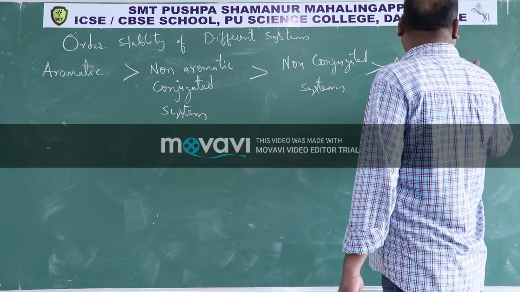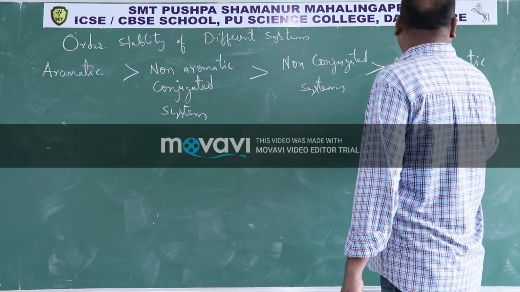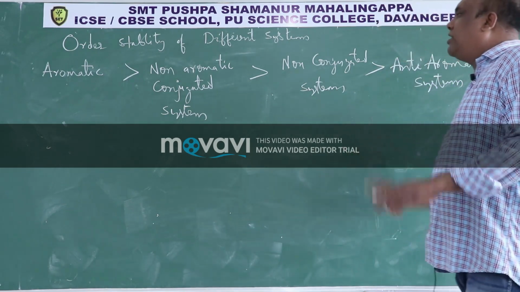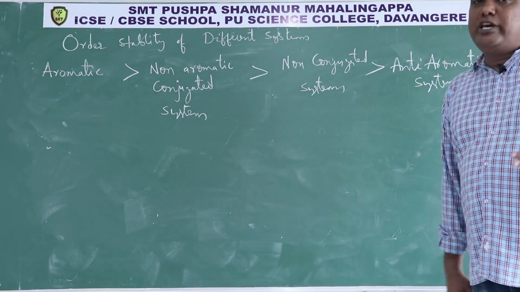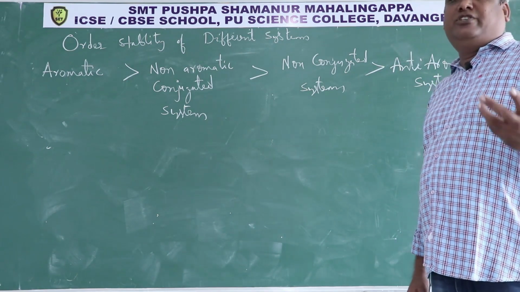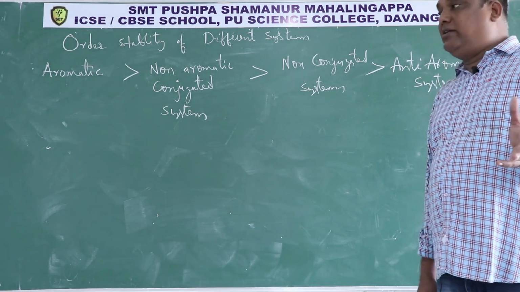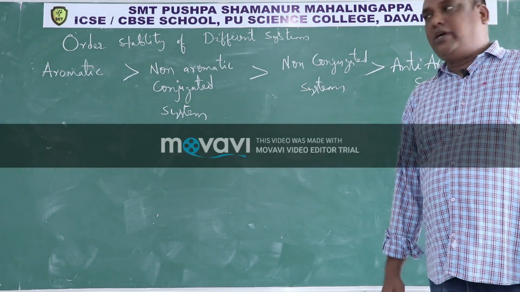anti-aromatic system means this is the least stable system. This order you have to remember, this is a very important order, because based on this only you can predict the questions, means which is more stable, which is less stable, like that the questions will come, which cation is more stable, which anion is more stable.